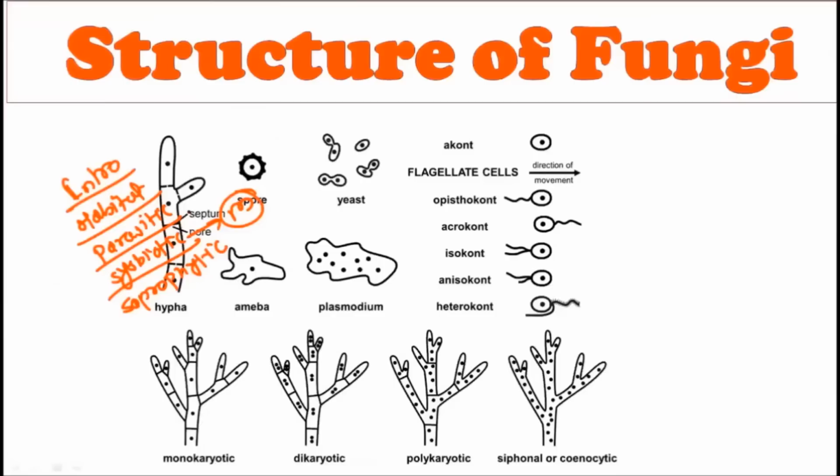Now come to the main point, which is called the structure of fungi. As we have discussed, the fungi is a eukaryotic organism, and it shows a very complex structure as compared to the prokaryotes, because bacterial structure is quite easy to study because it's a prokaryote, but the fungi belongs to the eukaryotic organisms and they possess all kinds of membrane bound organelles and show a very complex structure. Okay, now let us consider this structure of the fungi.